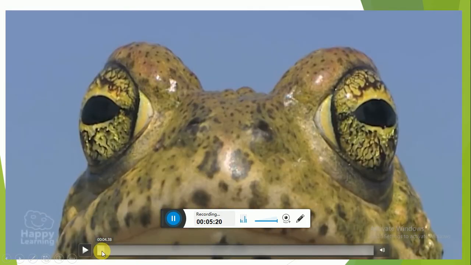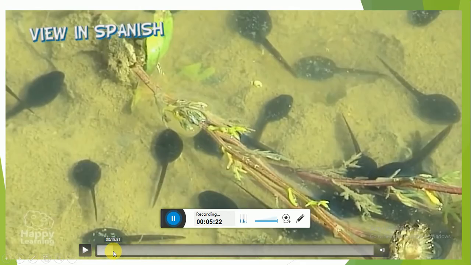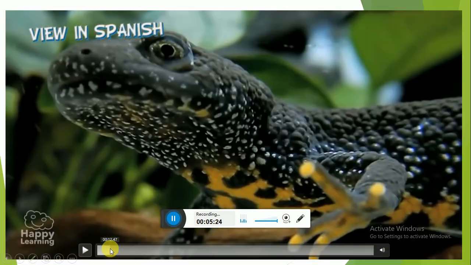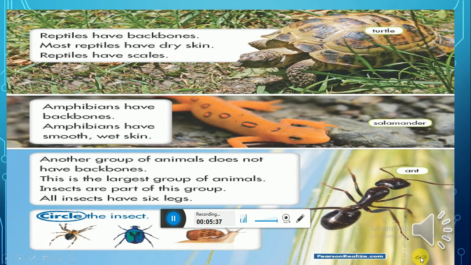We can find the salamander at the beginning of the session here. Salamander and frog are amphibians. Okay, guys, if we go back to the book, page 63, we can find group number 4. Reptiles have backbones, of course.